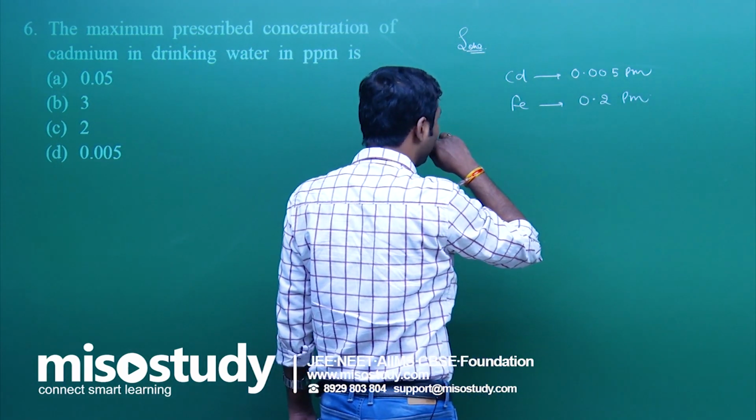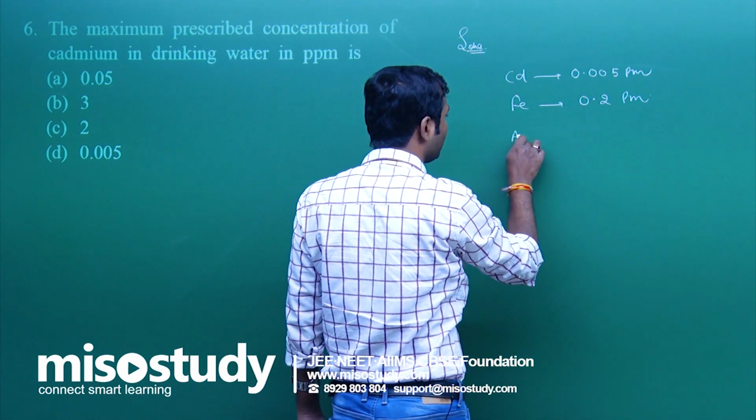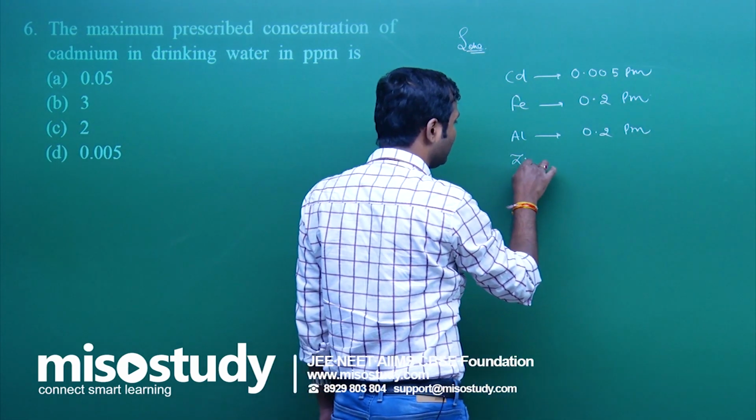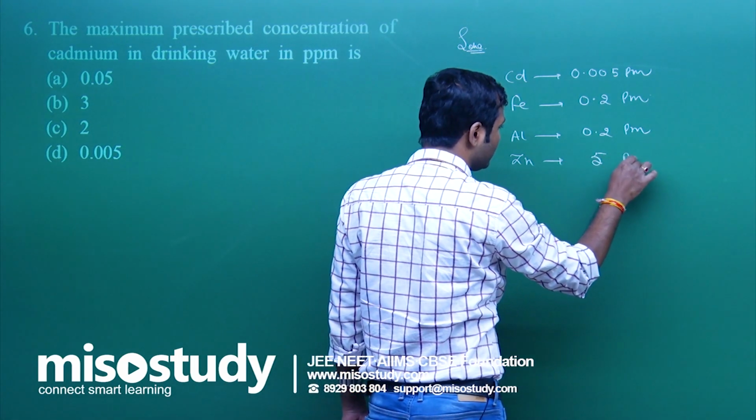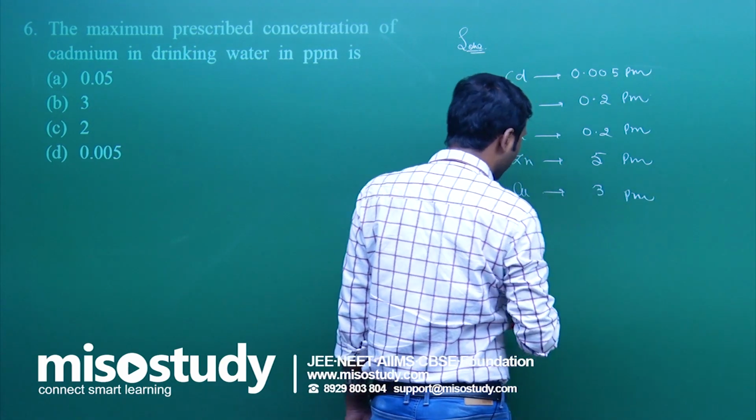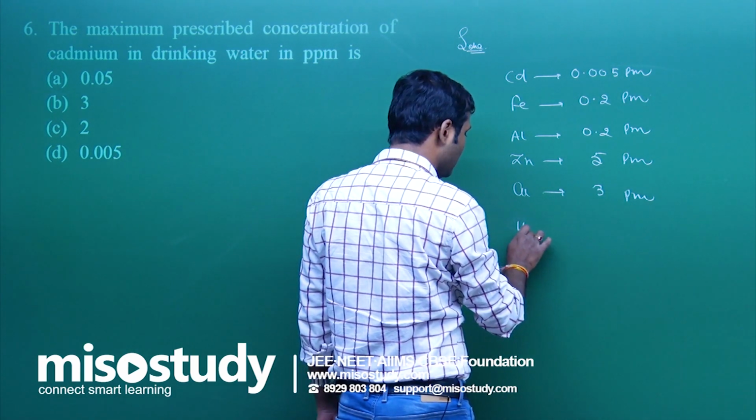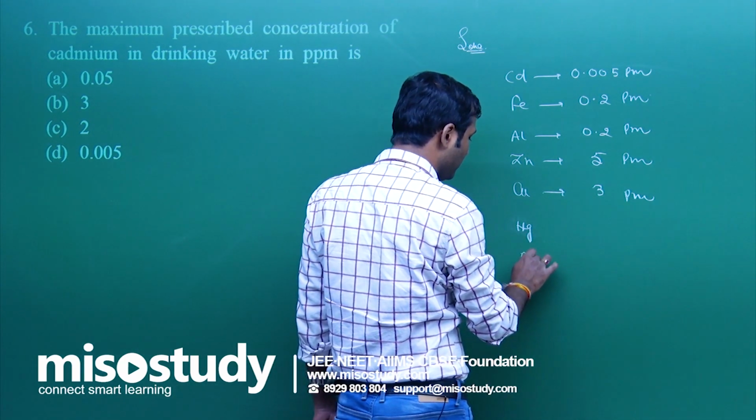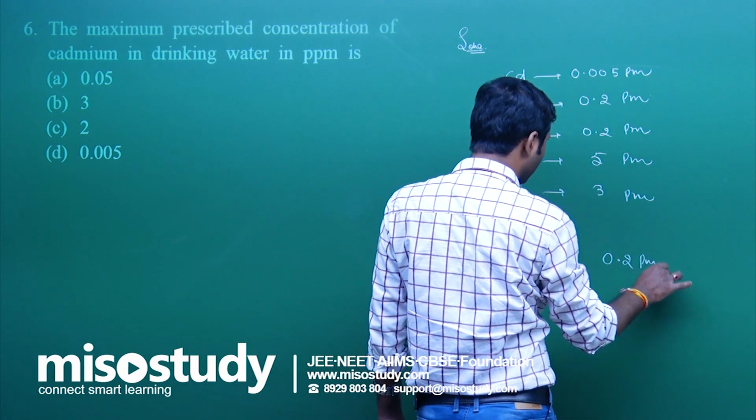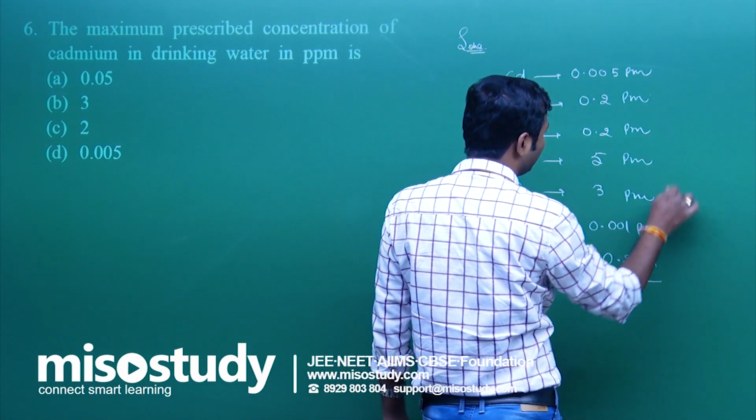Clear to you? Like Al, again that is 0.2 ppm. Zn, that is 5 ppm. Copper, that is 3 ppm. Okay. Mercury, the value, lead, Hg, lead, that is Pb, that is around 0.2 or 0.3 ppm. Mercury, that is 0.001. These are the general data.